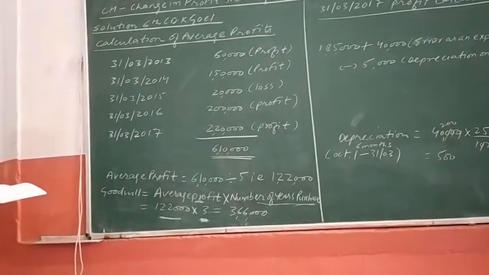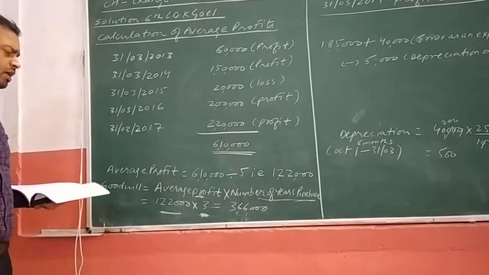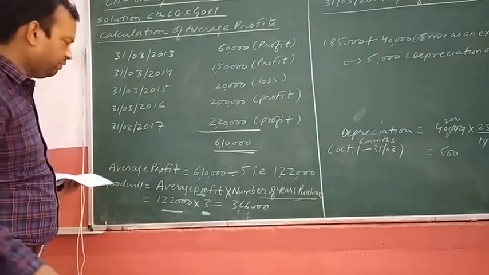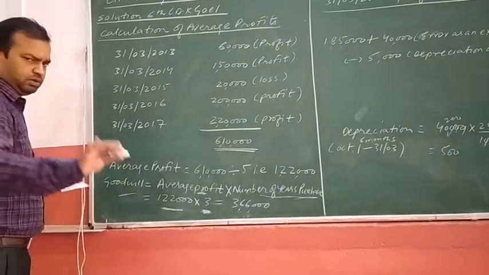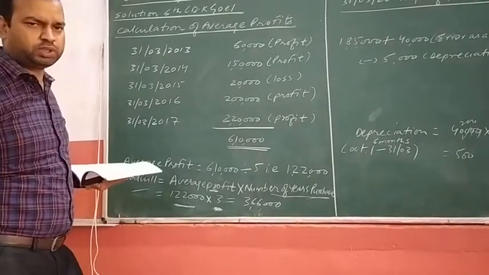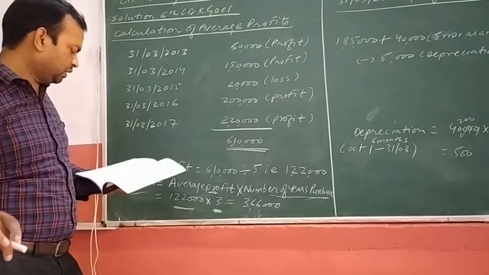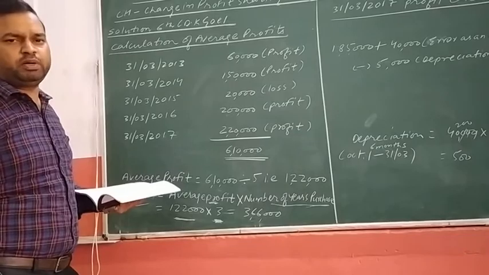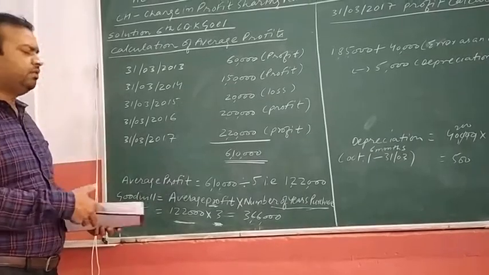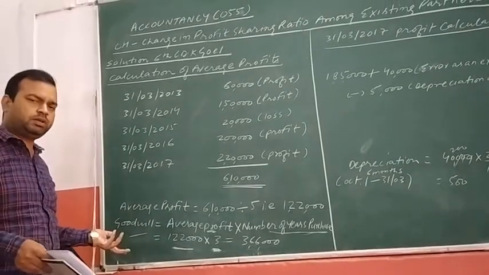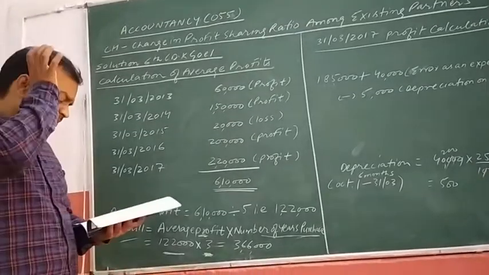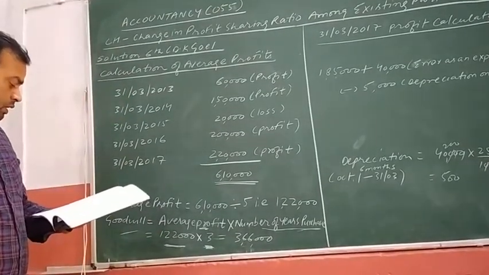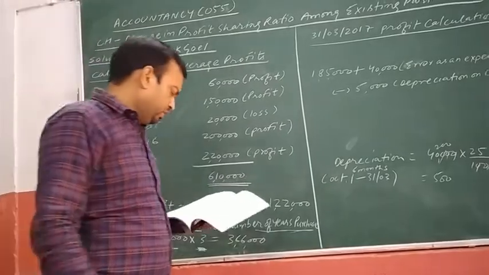Okay. And whatever average profit will be there, after multiplying that average profit by 3, we will be getting the firm's goodwill. It is instructed in the question that the average profit, when multiplied by 3, gives the goodwill of the firm, right? As per the agreement between the partners. Now, further reading out the question, beta.